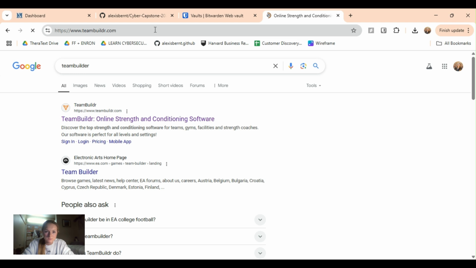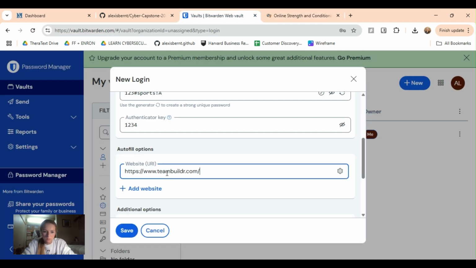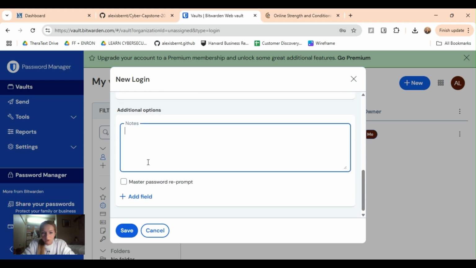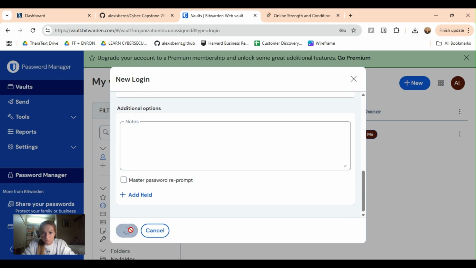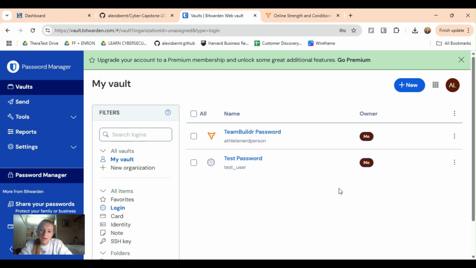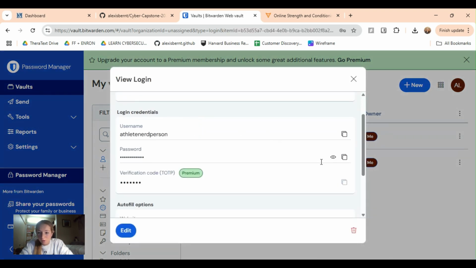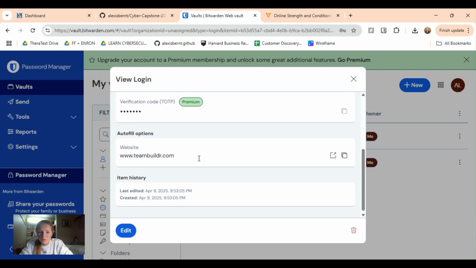If we want to link the Team Builder website, we can do that. So here I'm on the Team Builder website. I can add that website. If I want to add any notes, I can do that here and then save. So now after the item is added, when we're wanting to go into Team Builder, we can view our password. If we forget that password, we have this verification code, and then it links to Team Builder.